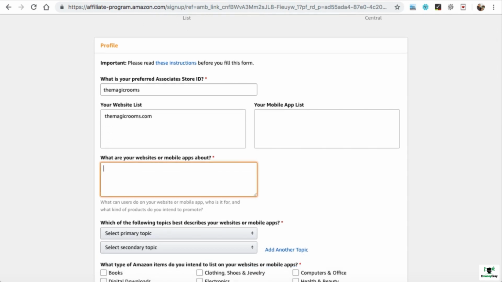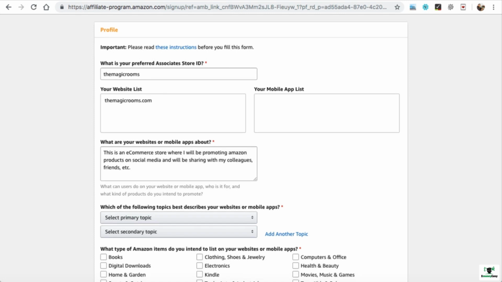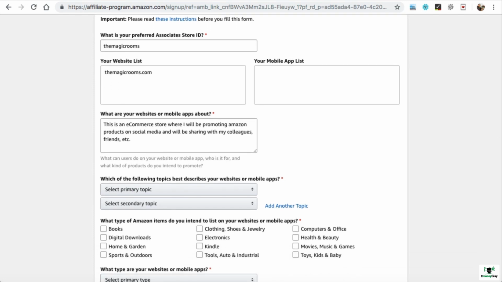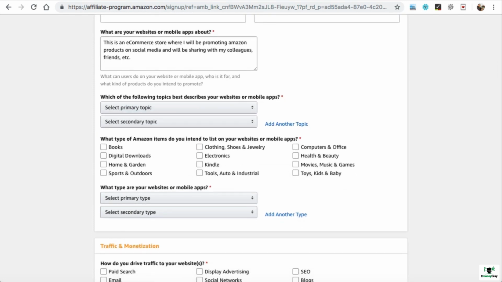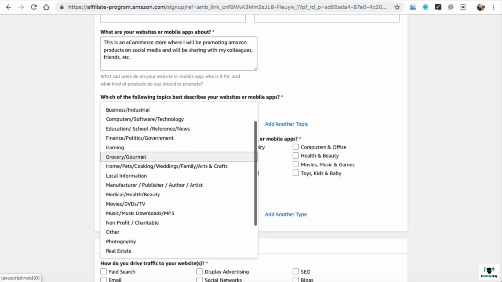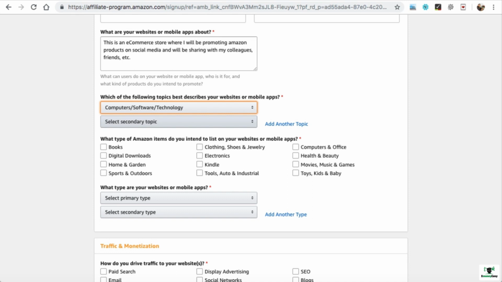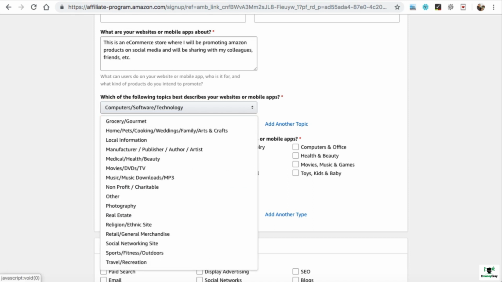Now you need to give a little description about your website. So I'm just pasting some text over here like this is an e-commerce store and we are promoting the Amazon products. You can write your own description over here. Now, which of the following topics best describes your website or mobile app? So you can select the appropriate option from this drop down. For example, we are going to promote the electronic products. So we can simply select like computers. Then we can select secondary topic. If you cannot find your own category over here, just select on other.